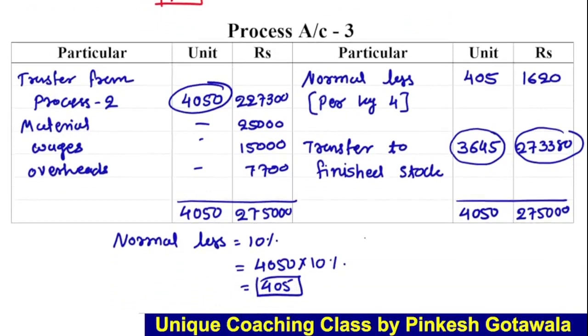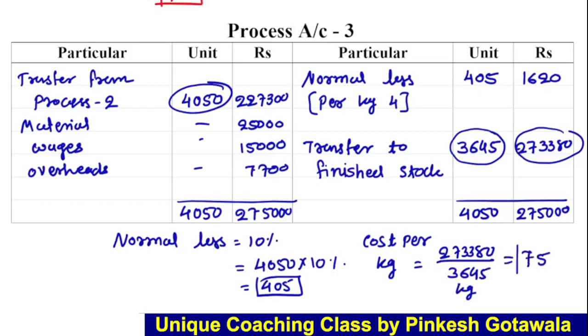Now let's find out cost per kg. Total expense 273380 divided by 3645 kg. So here we get 75. It means our coconut oil is ready at rupees 75.